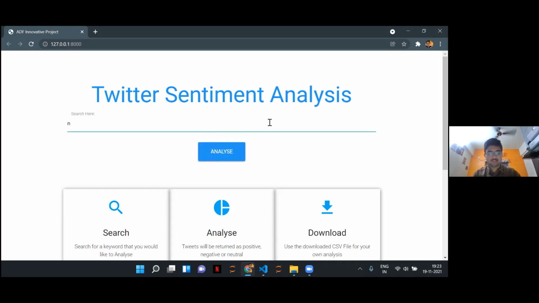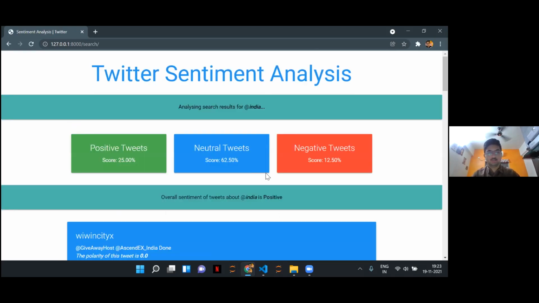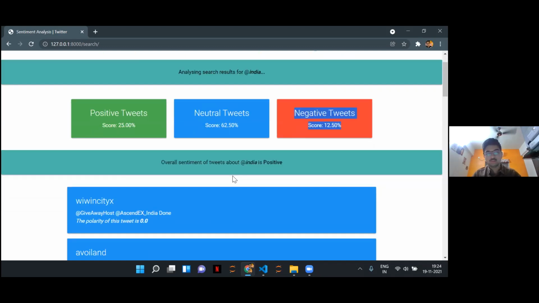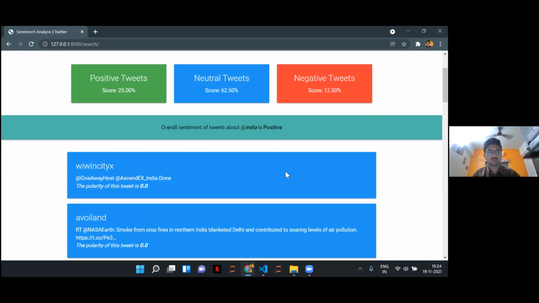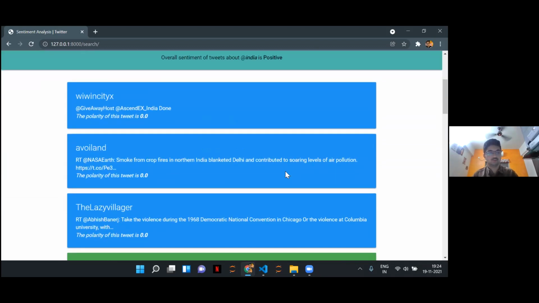For example, let's take India for a sec. When we search about India, this request is sent to the views.py file and is transferred to the sentiment analysis underscore Twitter file to calculate the polarity. As you can see over here, the heading says Twitter sentiment analysis, and then it shows three different types of tweets: the positive tweets, neutral tweets, and the negative tweets. The overall sentiment of the positive tweets, which is 25%, is higher than the negative tweets, which is 12.5%. Hence, our sentiment analyzer gives the output that the tweets about India are positive.